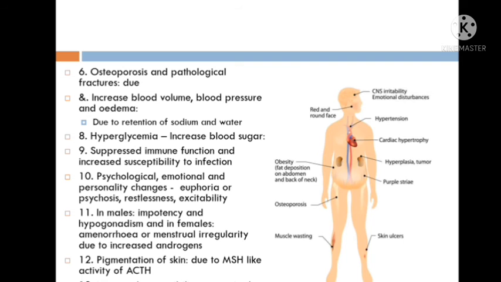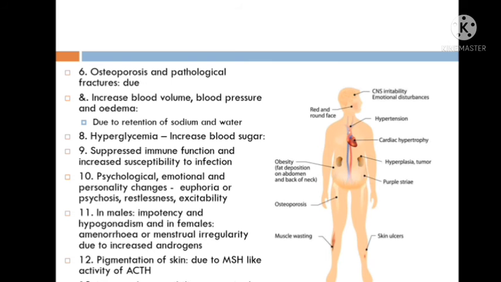Next is suppression of immune function. Immunity is suppressed and therefore the person is susceptible to infection. Then psychological effects: emotional disturbances, personality changes, the person is having euphoria, psychosis, restlessness, excitability. That is because of decrease in the threshold for sensitivity.